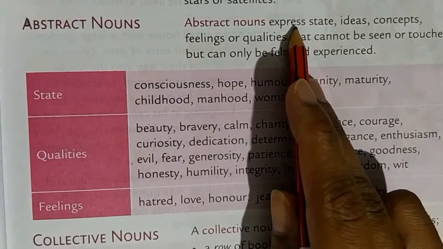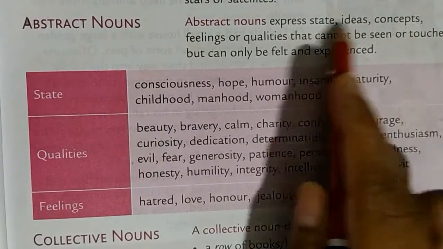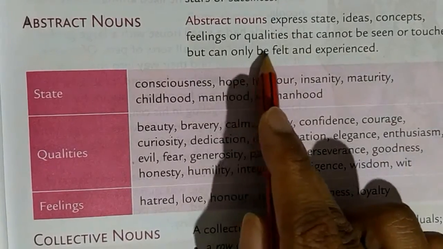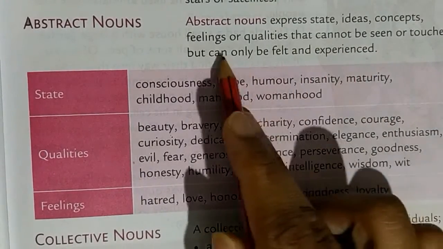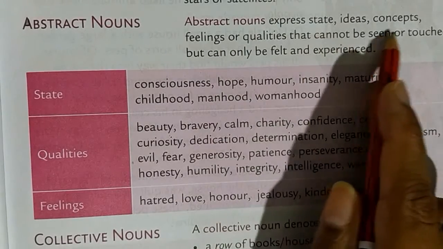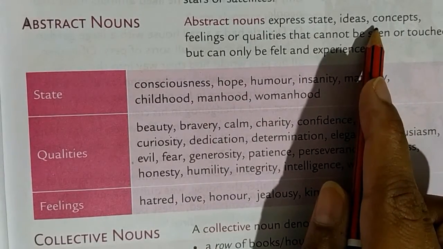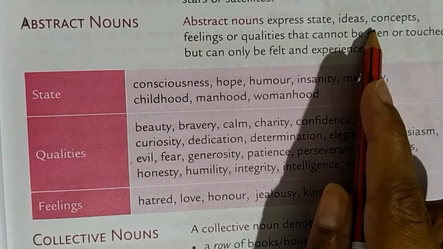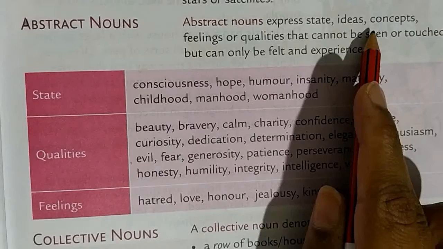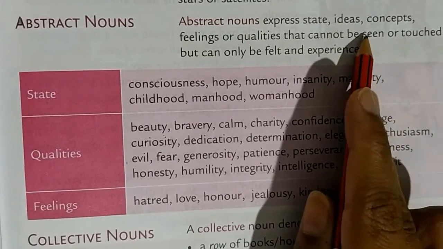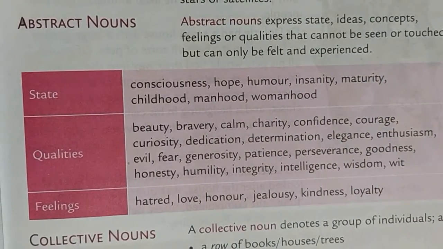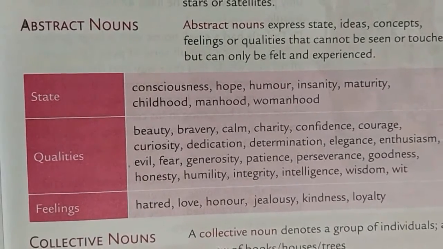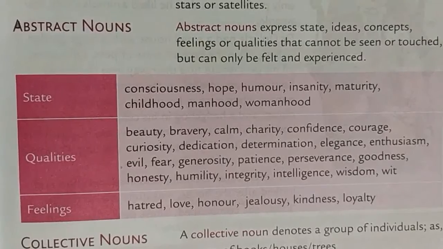Abstract nouns express states, ideas, concepts, feelings or qualities that cannot be seen or touched but can only be felt and expressed. Any kind of feeling, any kind of quality, concept, idea. When you say, okay, I have an idea, that idea you will implement. You cannot touch that idea, like, okay, this is my idea lying on the table, you touch it. We cannot touch it, but yes, you can feel it and you can express it, explain it, or experience it, but you cannot see and you cannot touch.